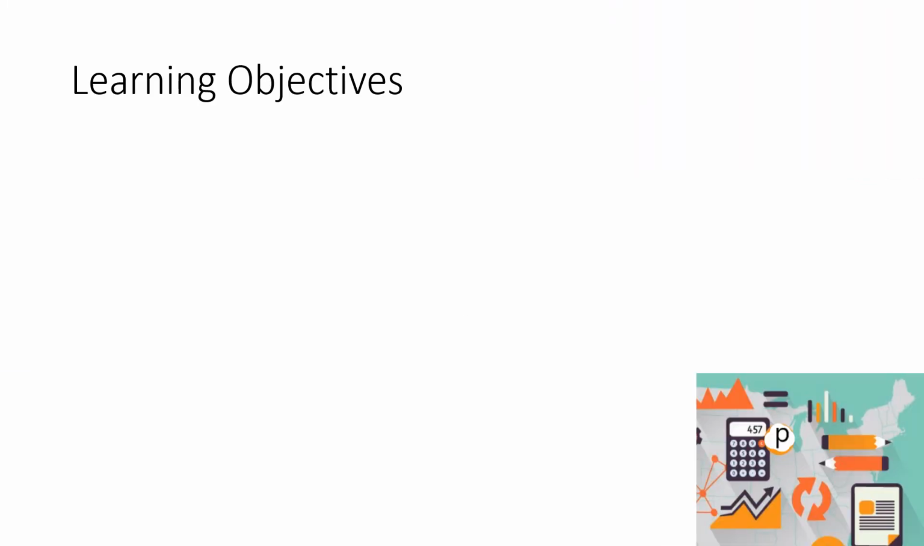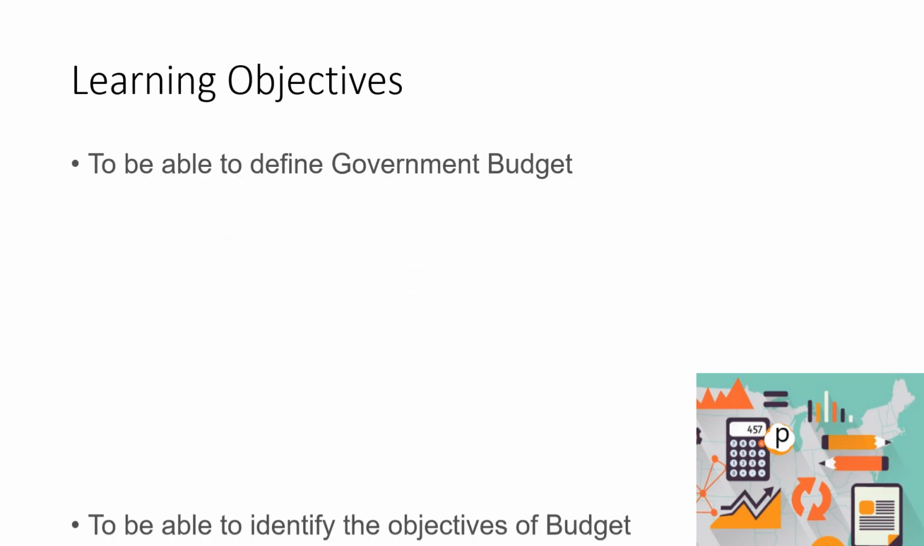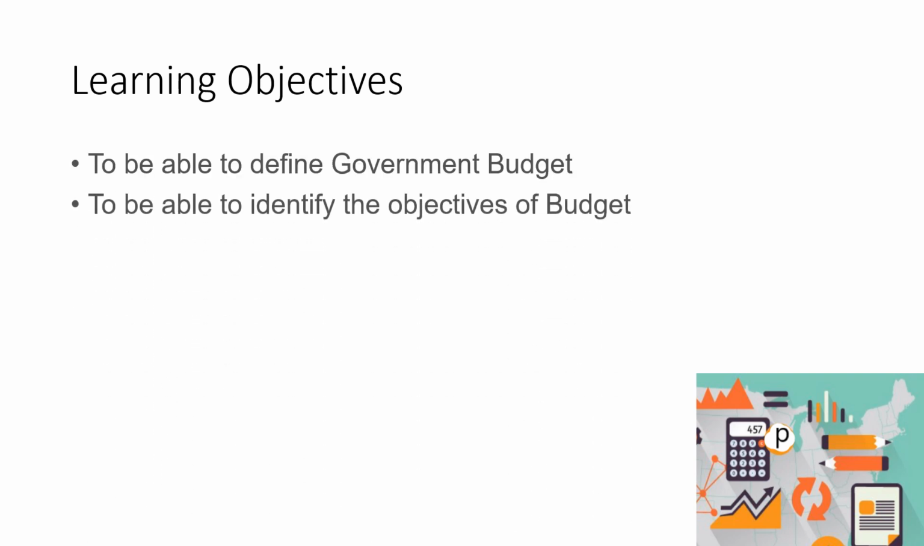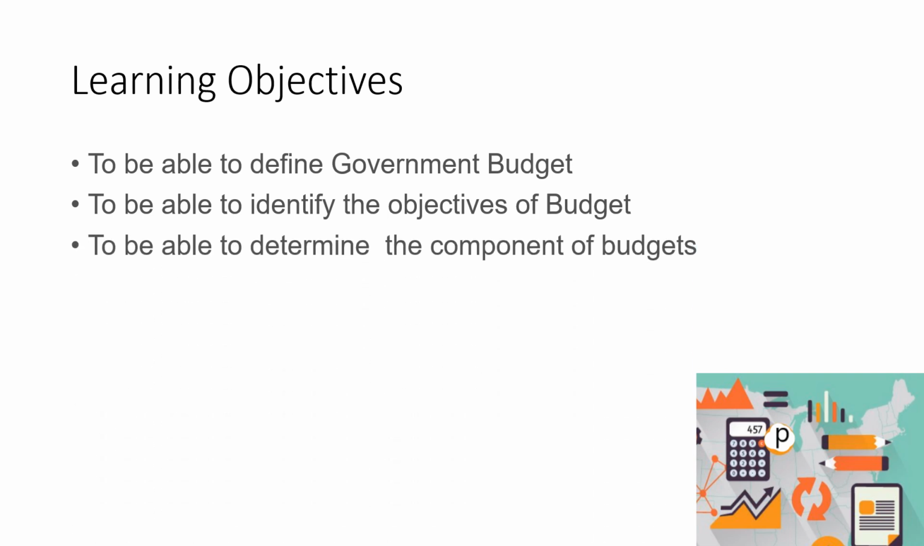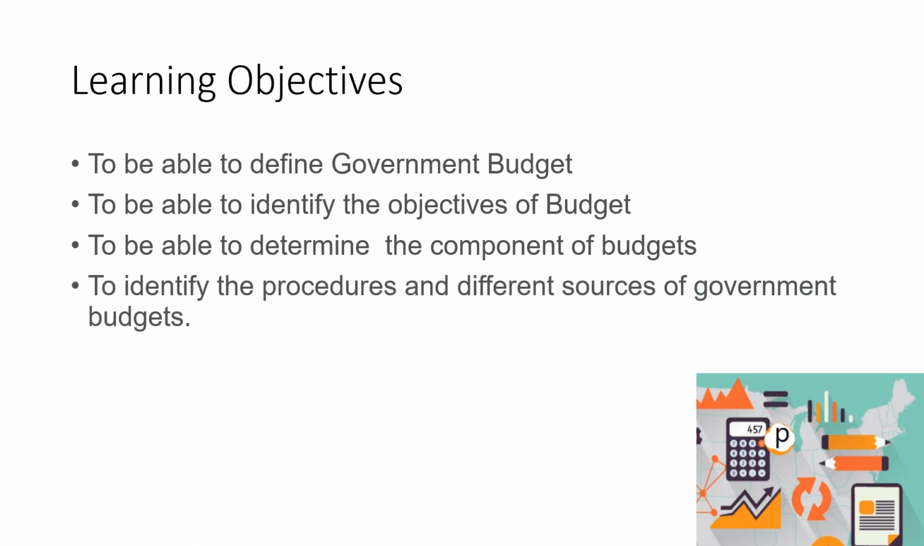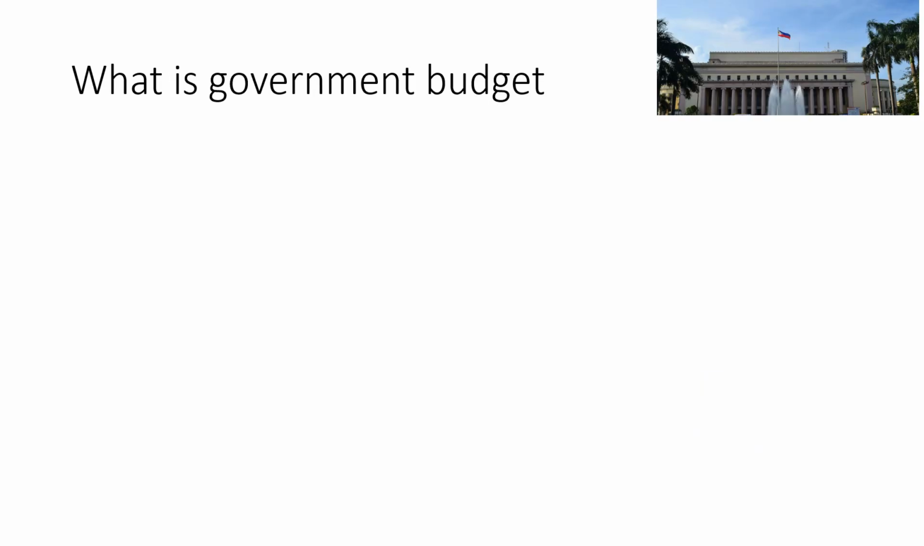For this subject, our learning objectives are: number 1, to be able to define government budget. Number 2, to be able to identify the objectives of budget. Number 3, to be able to determine the components of budget. And number 4, to identify the procedures and different sources of government budget. So what is government budget?